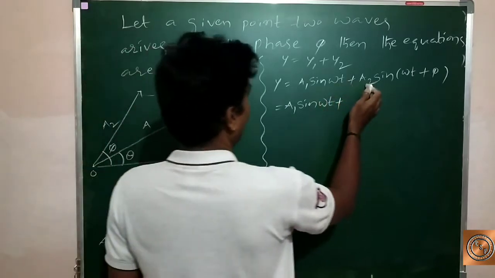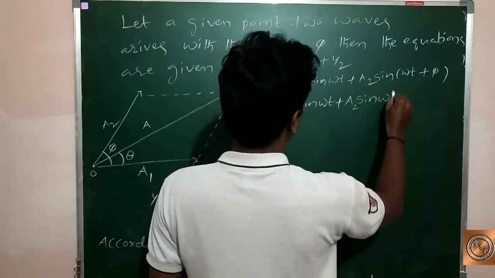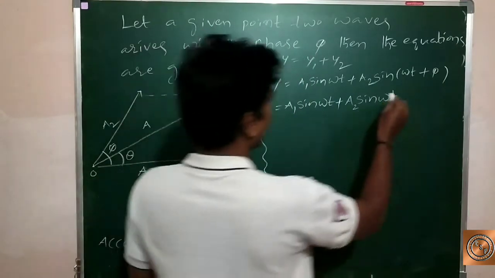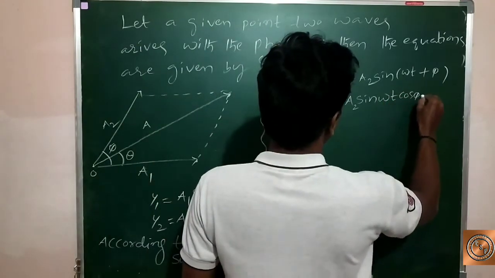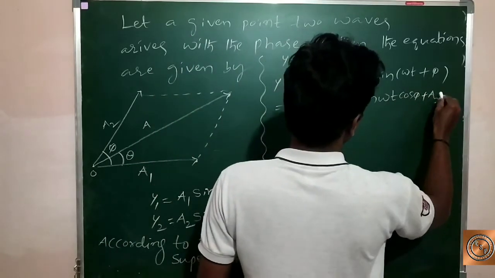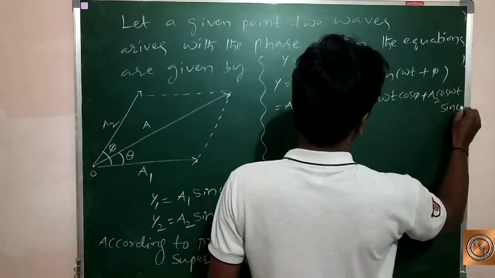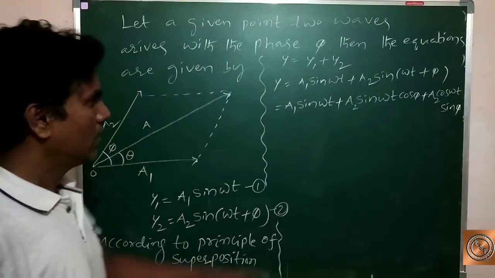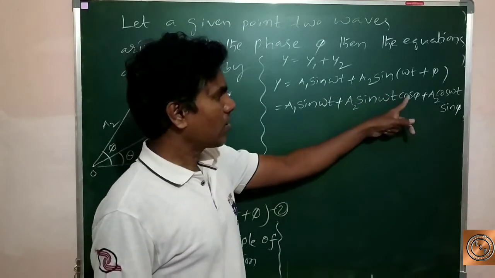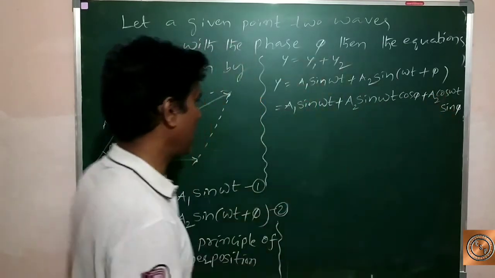We can write a2 sine omega t plus pi as a2 sine omega t cos pi plus a2 cos omega t sine pi.